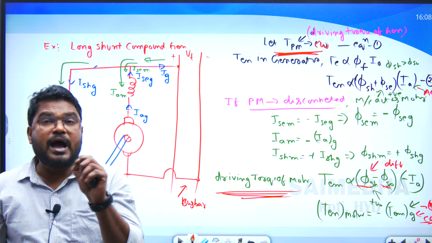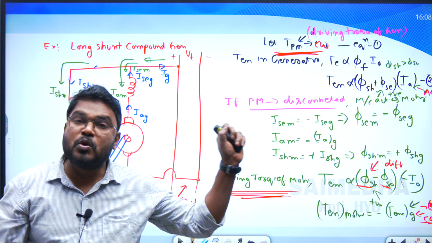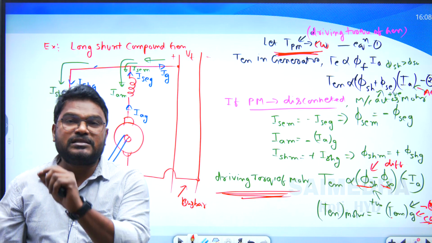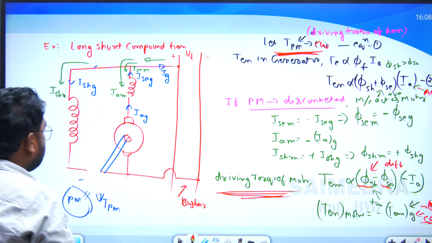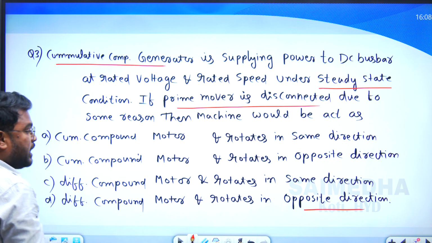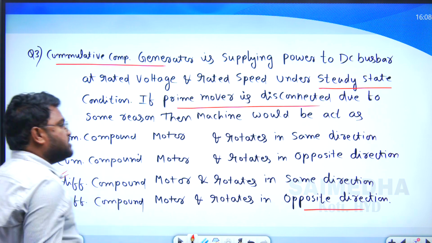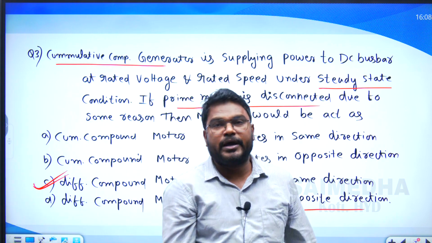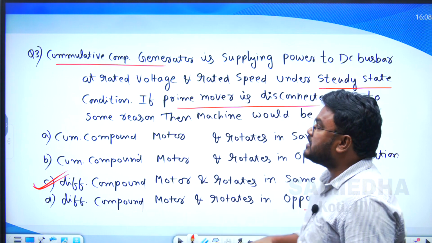The machine acts as a differential compound motor and rotates in the same direction. This is the answer for this question. Like this, we need to answer this question.